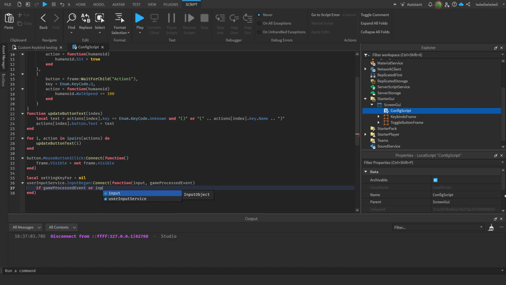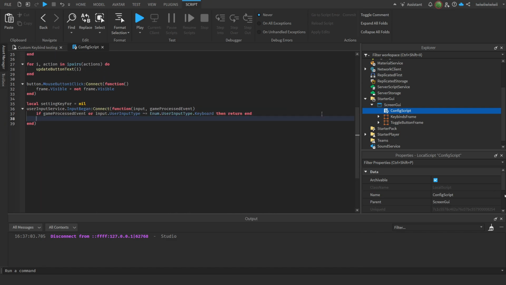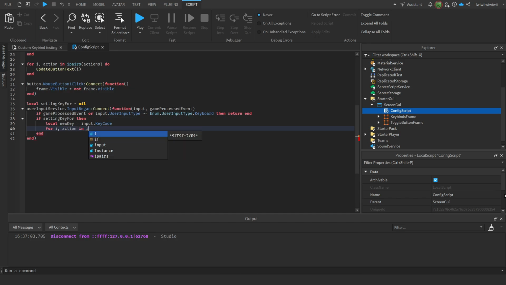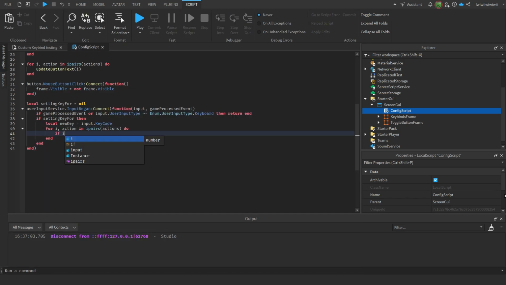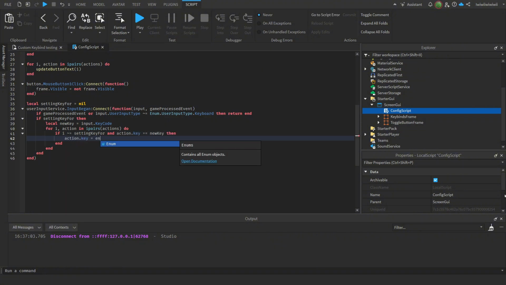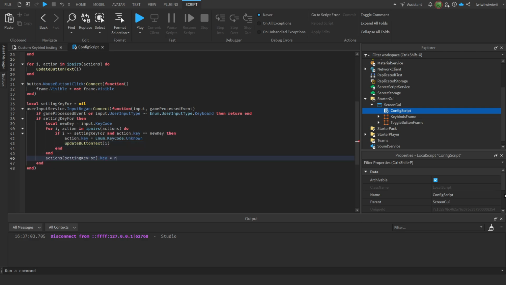Make a check to see if it was a game processed event or the player interacted with the game not using a keyboard. Check if setting key has a value and make a variable to know what the player pressed, and add a loop to go through the actions table again and check if i is not the same as setting key, and the other action's key is equal to new key. Set the other action's key to unknown and update the text. Below the loop, let's set the configuration of our action to the new key, and update the text to setting key, then turn setting key back to nil.